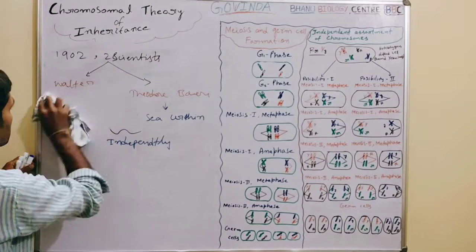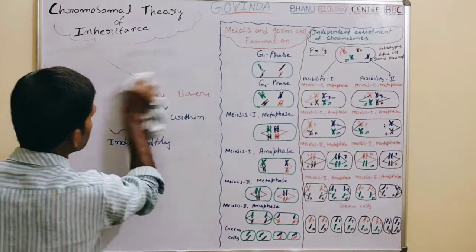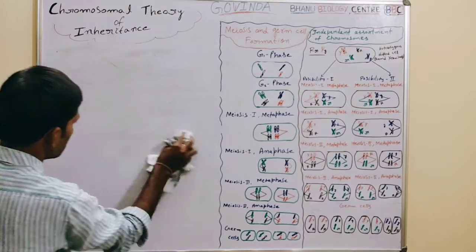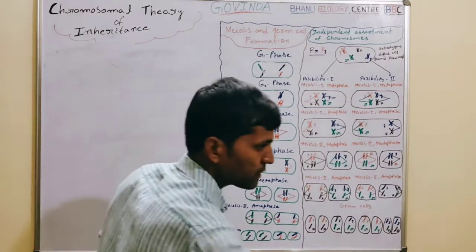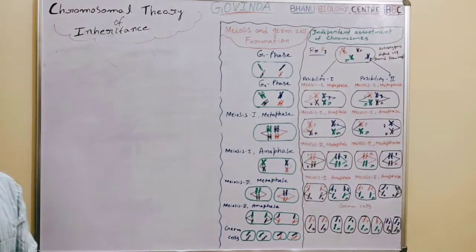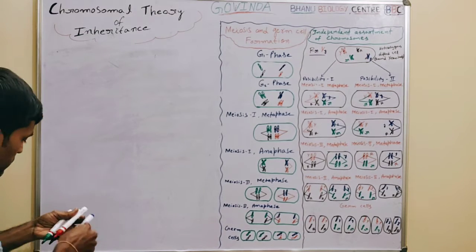What does this theory explain? Simply, this theory is meant for explaining Mendel's principles, or laws of Mendel.